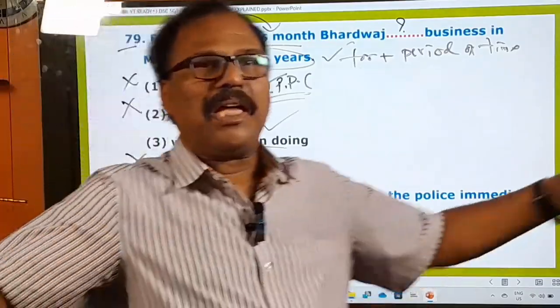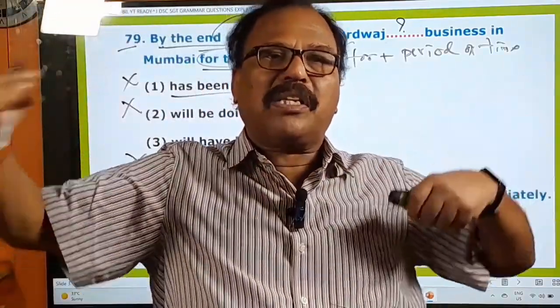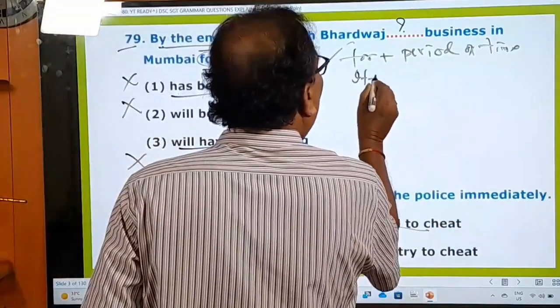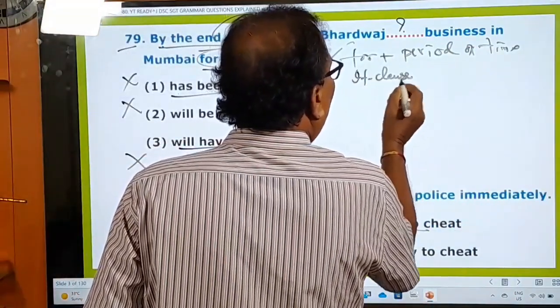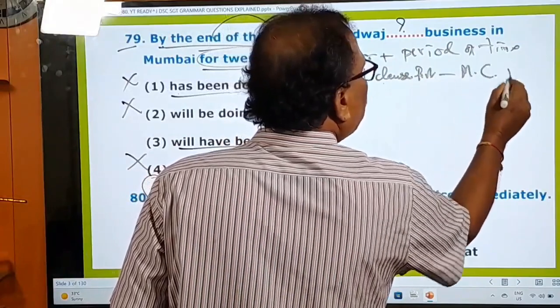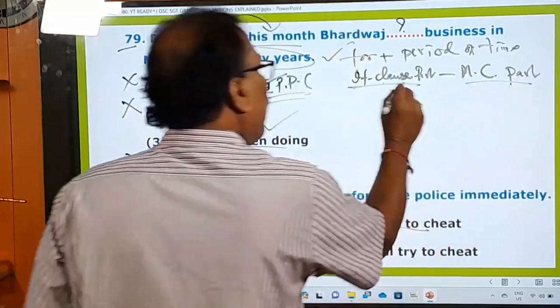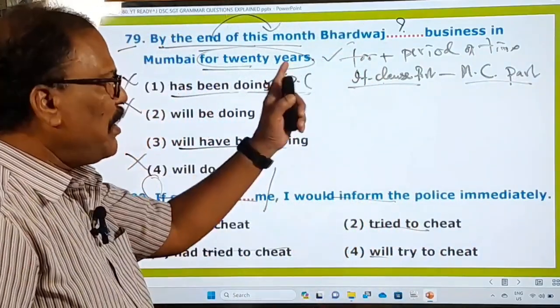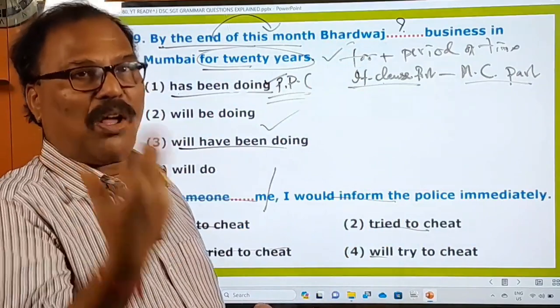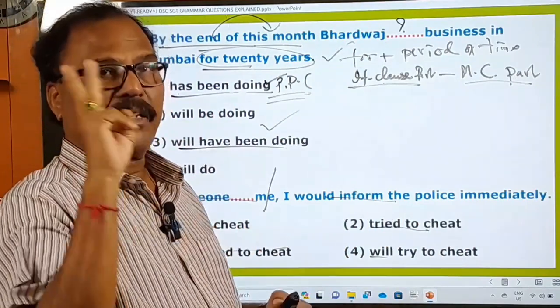So in every if sentence there are two parts, the if clause part and the main clause part. Very important: if clause part, and then main clause part. MC means main clause part. So in every if sentence there will be these two parts, and with an if clause there are three patterns.